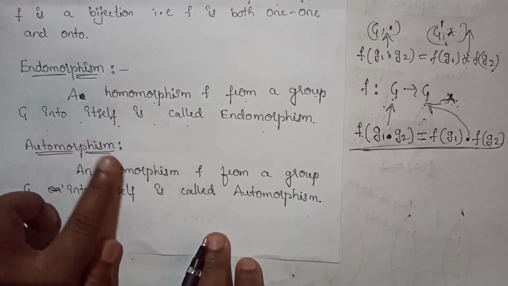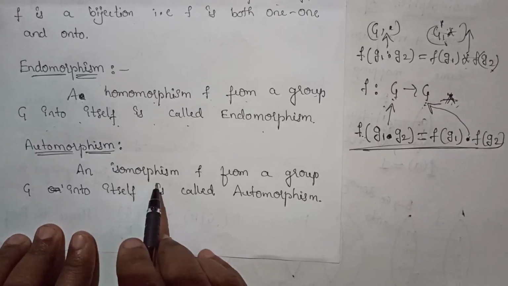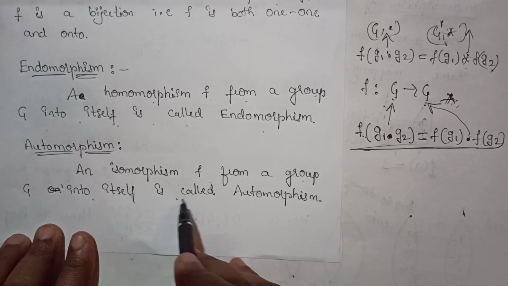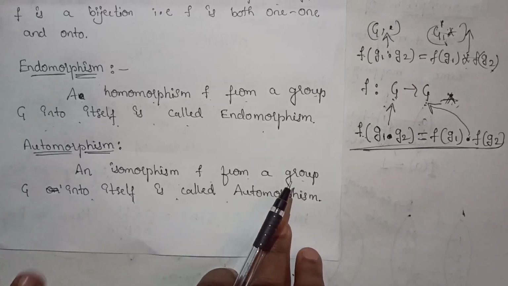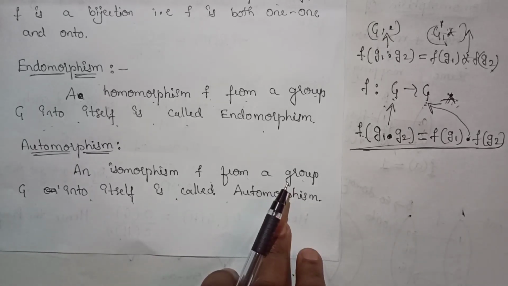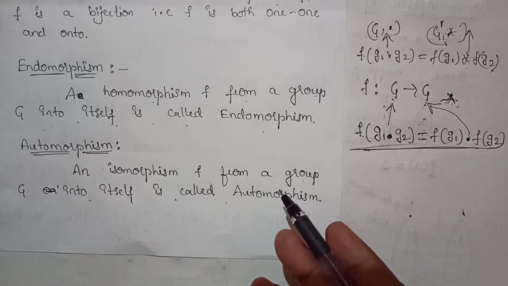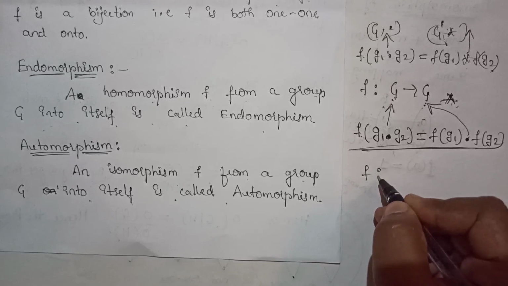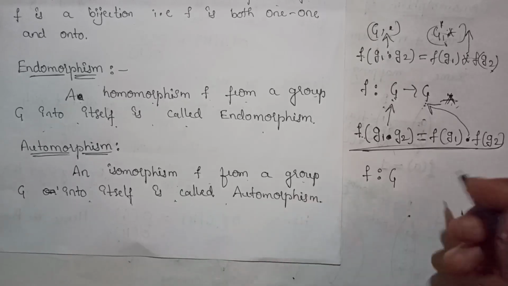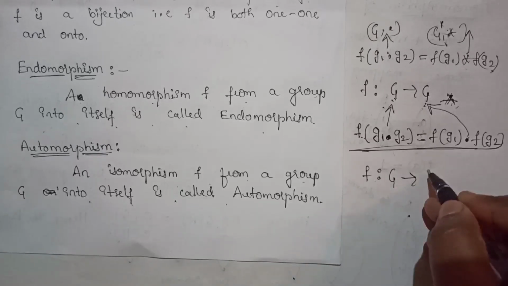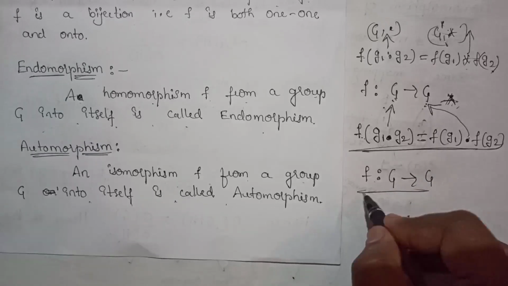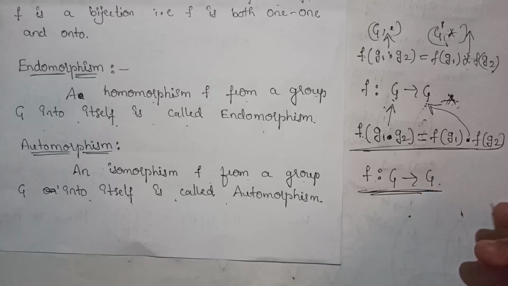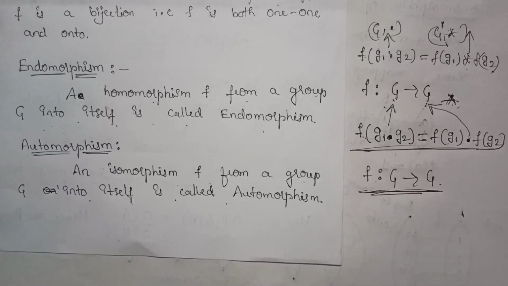Next, automorphism. An isomorphism F from a group G into itself is called an automorphism. That means an isomorphism is said to be an automorphism if F is from G to G. This type of isomorphism is called the automorphism. Okay, thank you.